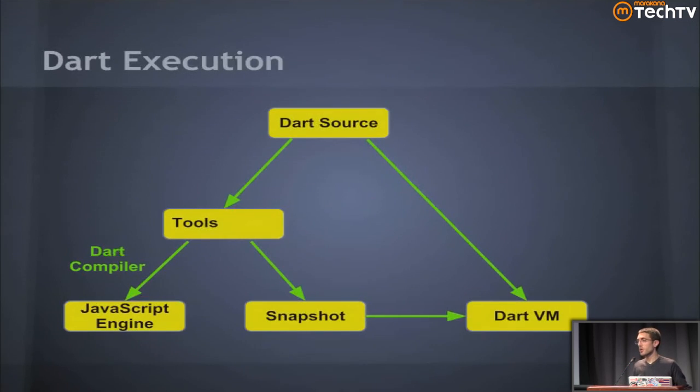Okay, so I've written some Dart code. How do I execute it? What do the different models look like? Certainly you have your Dart source, and there are a couple of different things that can happen. You can run it directly on a Dart virtual machine. The Dart VM is part of this open source, batteries-included project we have today. You can play with it.